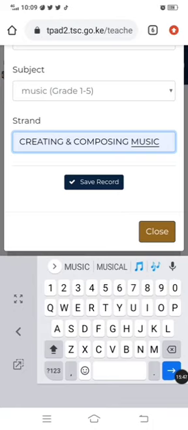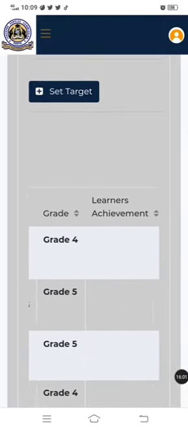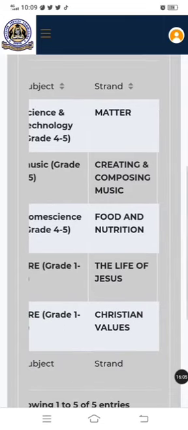So you see, sometimes the system makes the work easier for you. It saves your record, but again, you have to be sure. Don't just pick anything. So let me save my record successfully. So let me confirm. So I've set my target. There we are. So that is all.